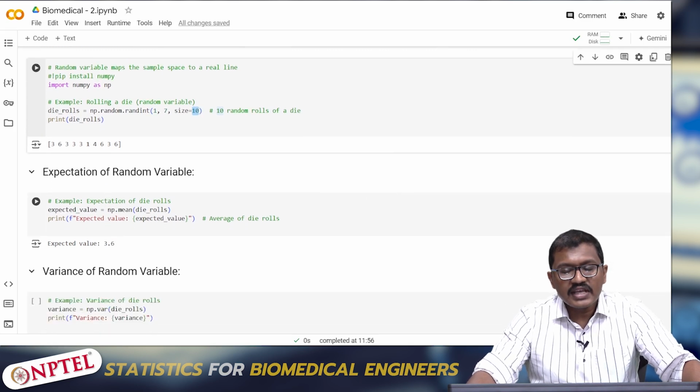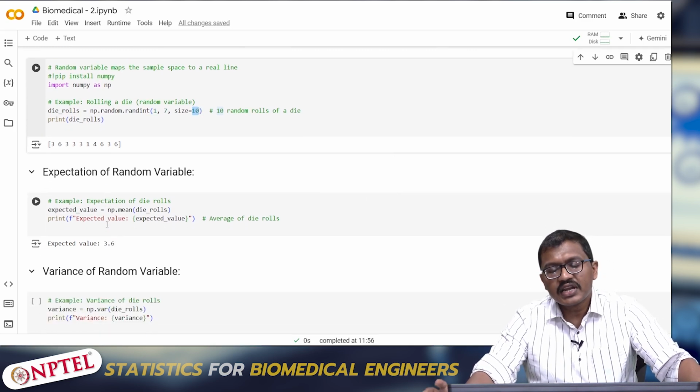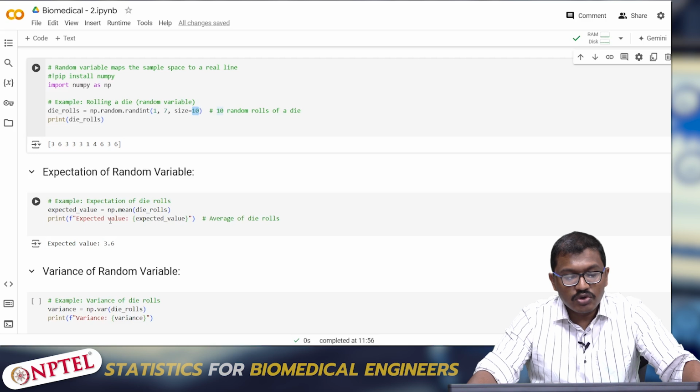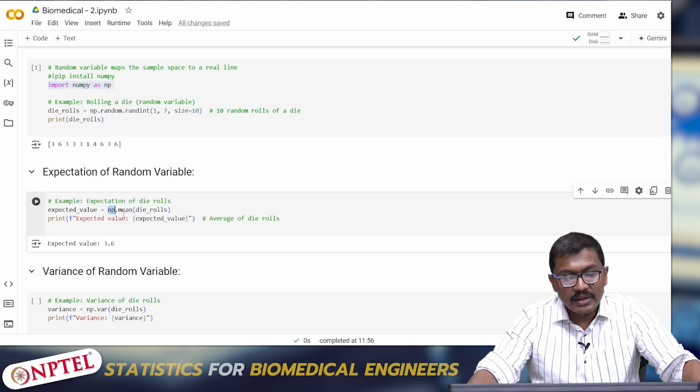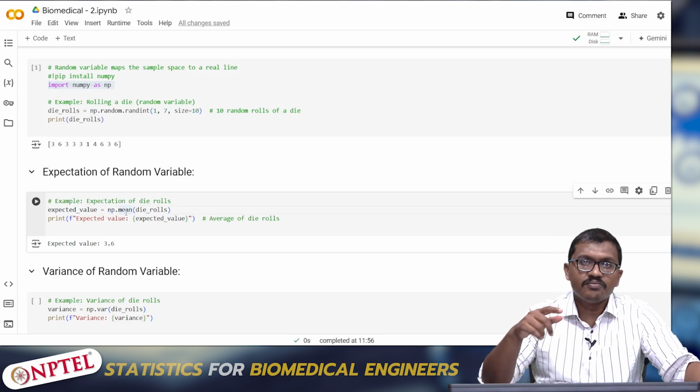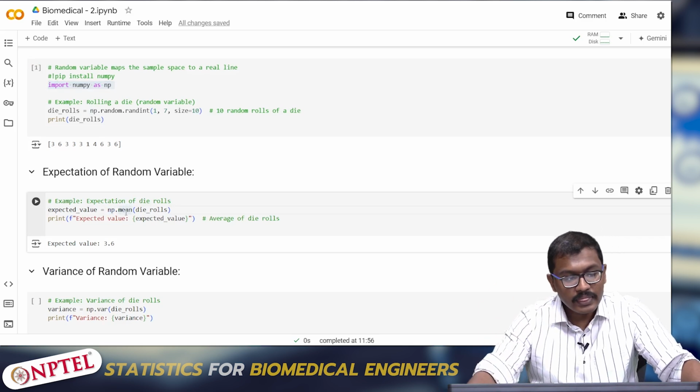So we know that the expectation of a random variable is the mean. So how to perform it? Remember, I have already declared numpy as np. So I am calling that np and using an inbuilt function inside np called mean: np.mean of die rolls.